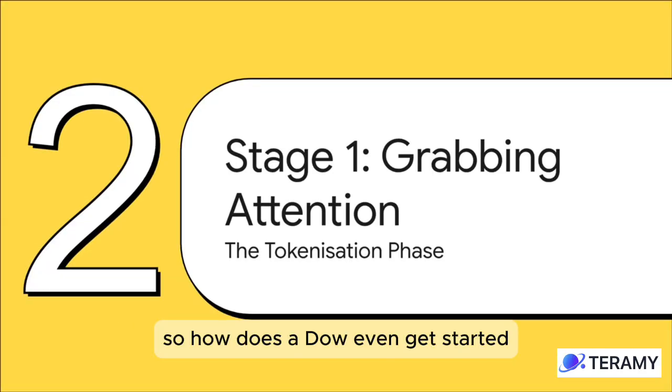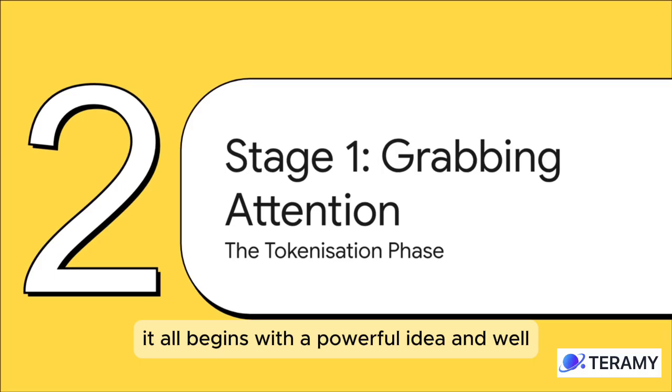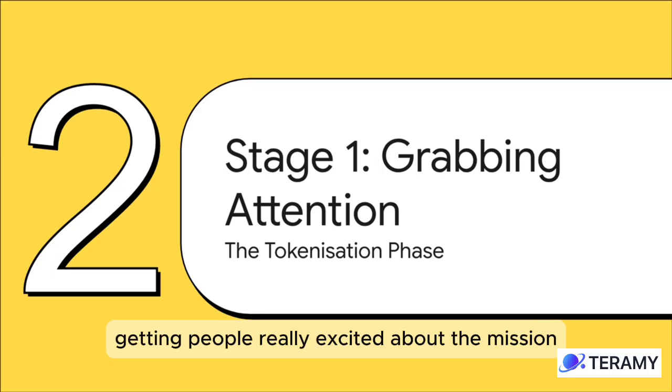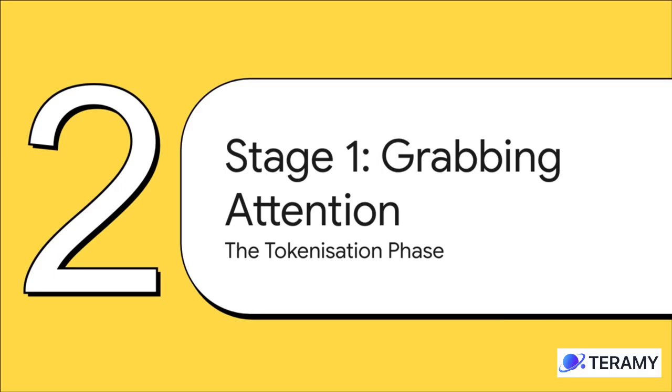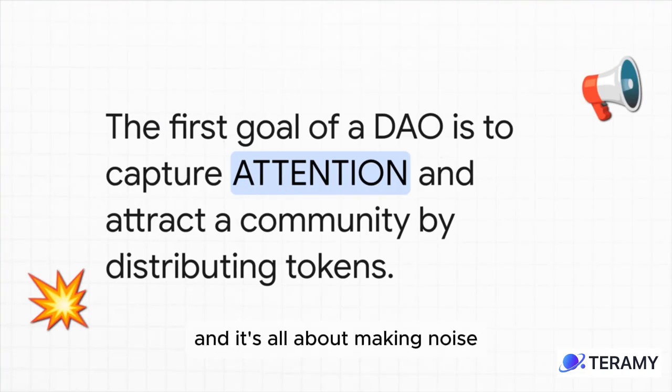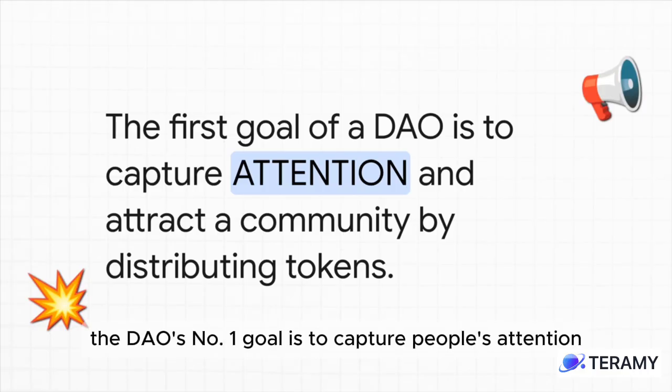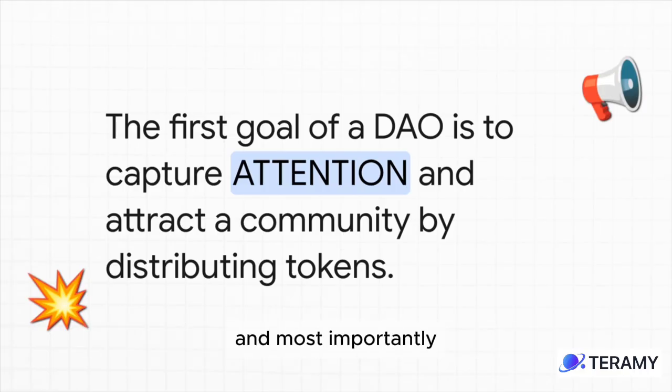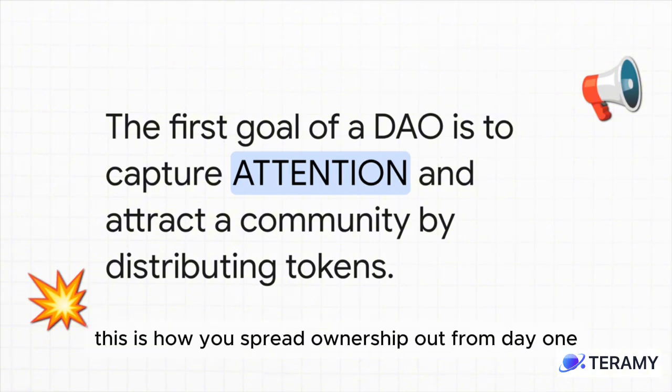So, how does a DAO even get started? I mean, they can't just appear out of thin air. It all begins with a powerful idea and, well, getting people really excited about the mission. This first phase is called the tokenization stage, and it's all about making noise. The DAO's number one goal is to capture people's attention and, most importantly, get its tokens into their hands. This is how you spread ownership out from day 1.